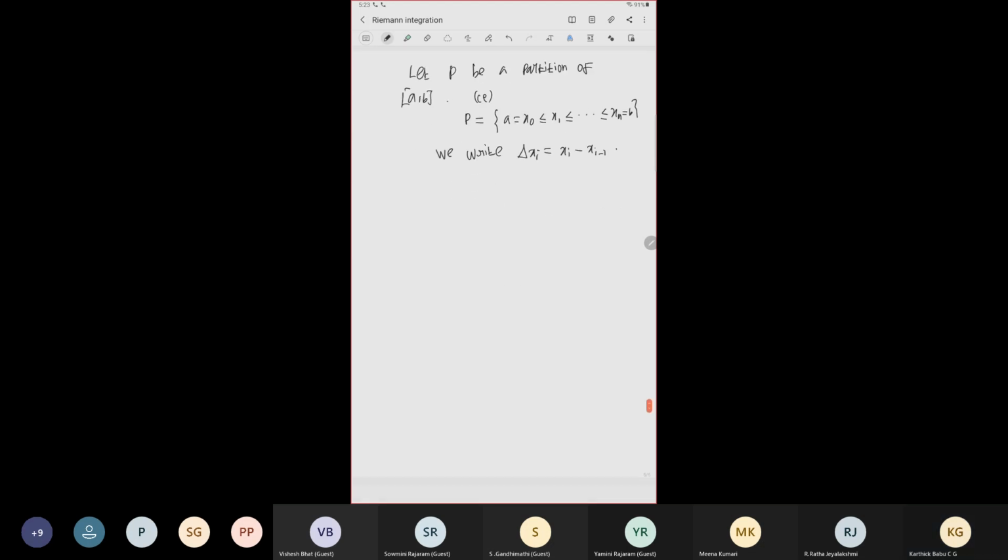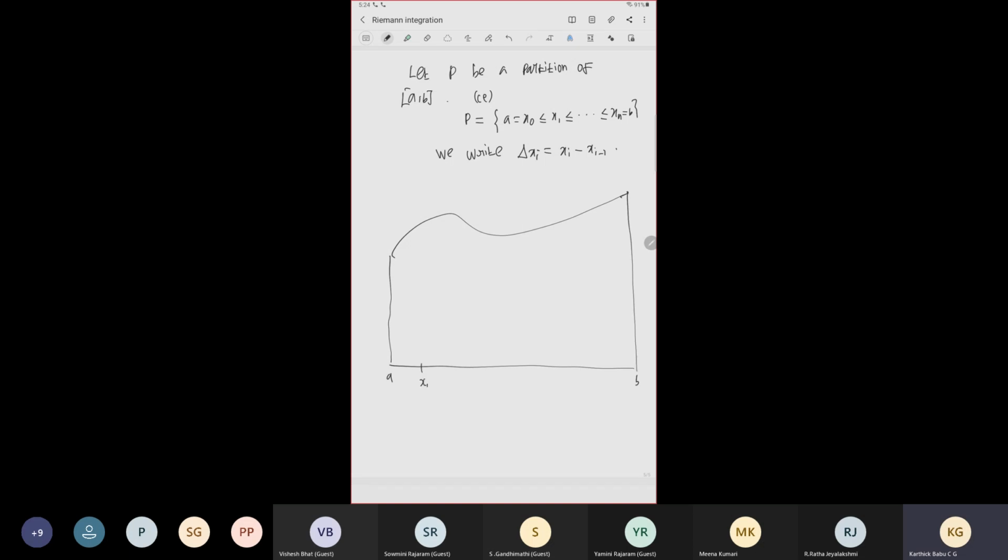So now, the image of the function. I'll draw some function and try to explain what this is. So this is the interval [a, b], and we partitioned it.